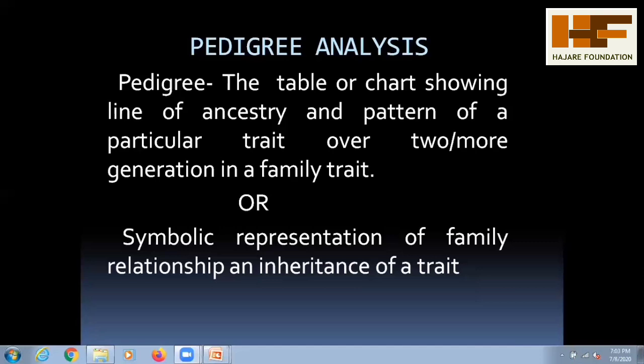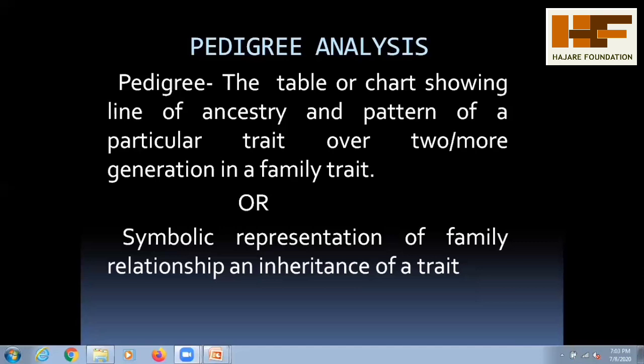It is also represented symbolically, and it also helps to show the relations between one family and another family, and characters are transmitted from one generation to another generation. And this concept also helps with another definition, pedigree analysis.